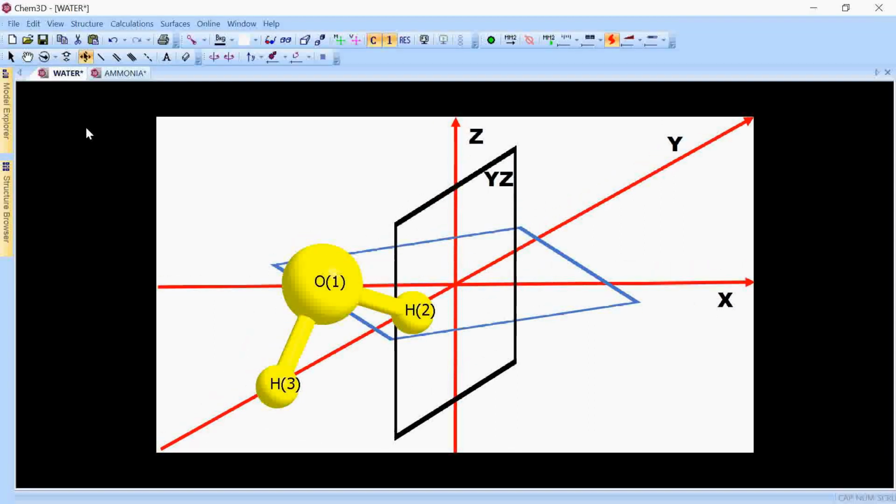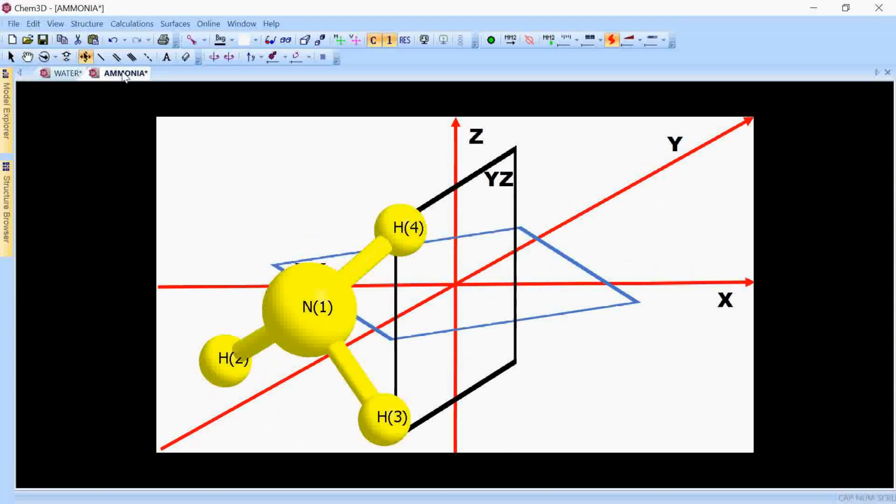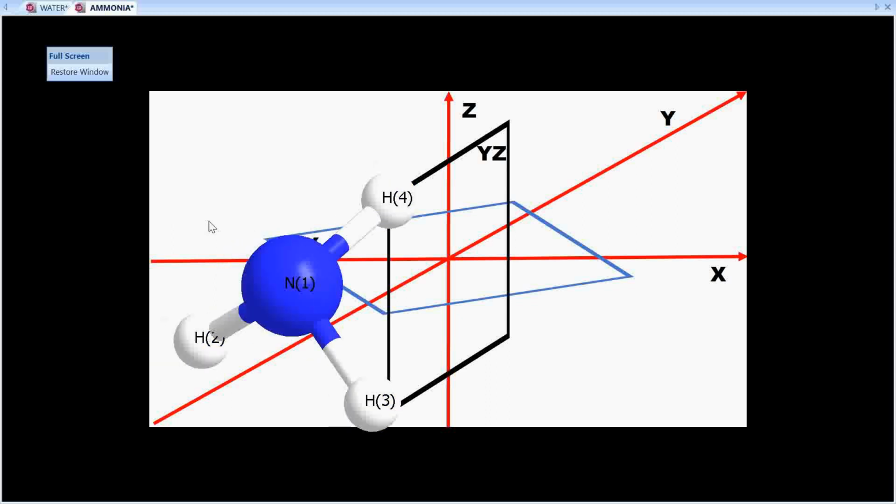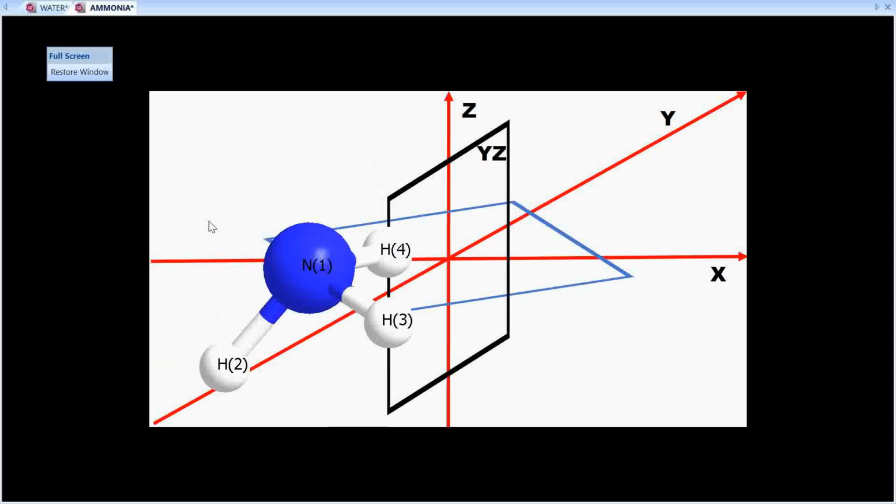Next we can take the ammonia molecule and understand the concept in a better way. Now, as far as ammonia is concerned, we have also studied the axis of rotation in ammonia in the previous lecture.